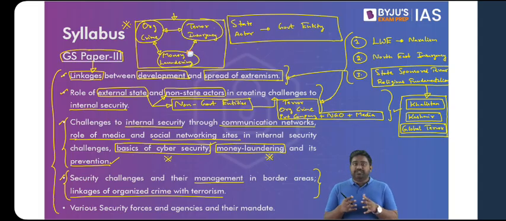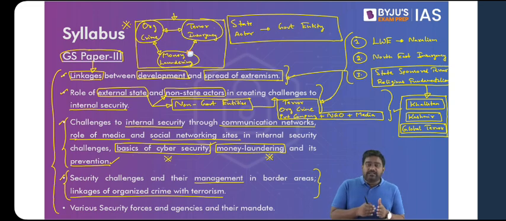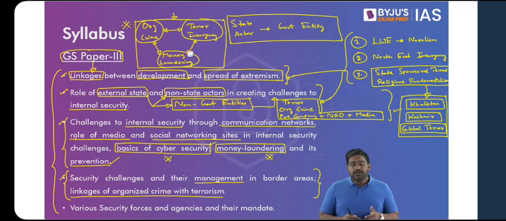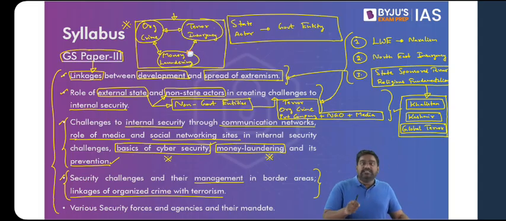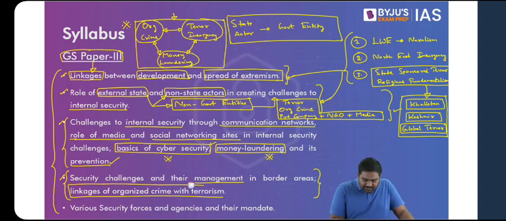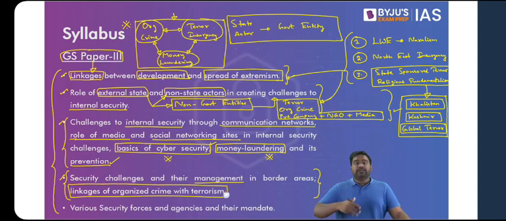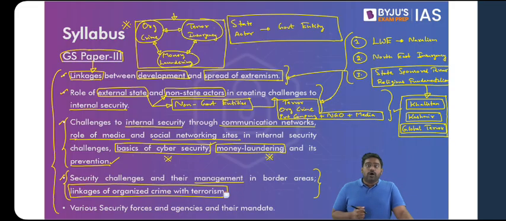All these criminal activities run by organized criminal groups, they pose a threat to our security because they have direct connections with terrorists, insurgents, and money laundering channels. So that is the reason why we need to pay attention to all these threats. So we will understand the linkages of organized crime with terrorism and how it is connected to money laundering, how it enables terrorist financing. Then finally, we come to the last chapter.